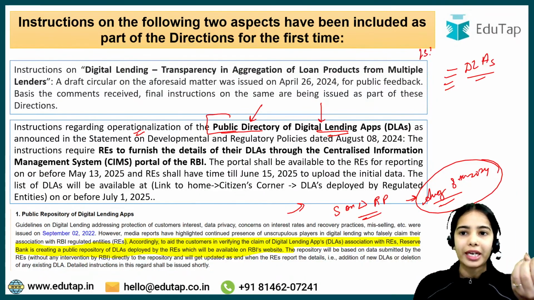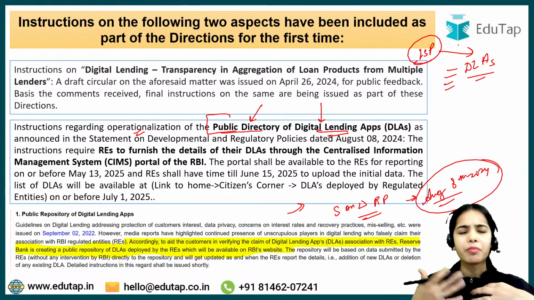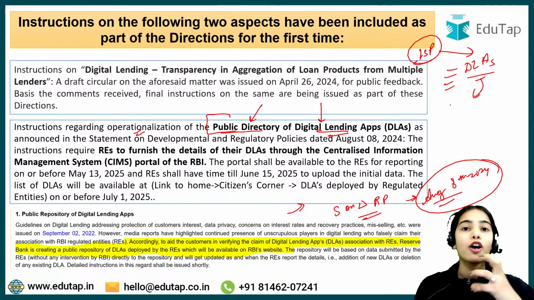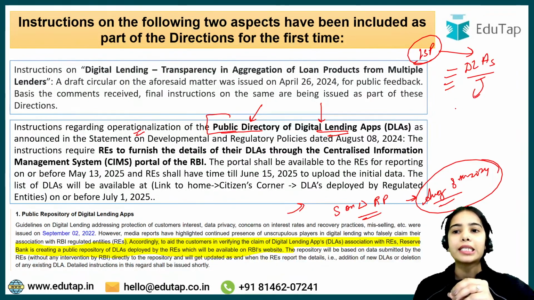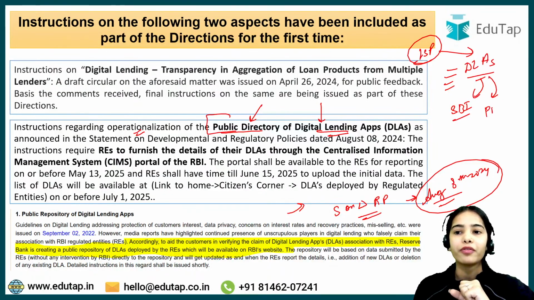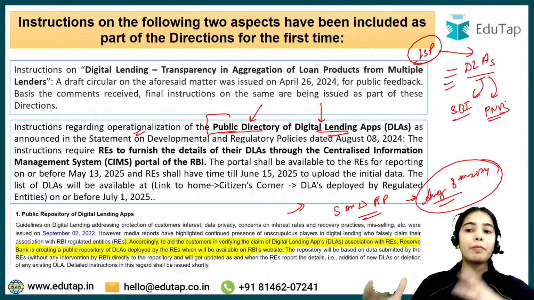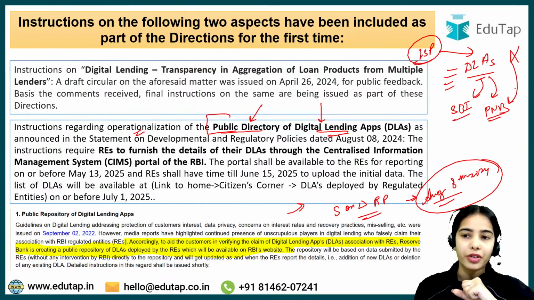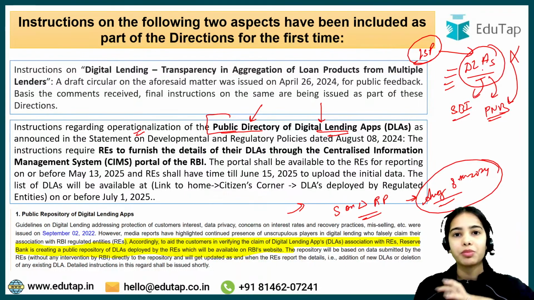The lending service providers, like the fintech companies, were releasing multiple digital lending apps, and many of them were falsely claiming that, let's say, I am connected with SBI, State Bank of India. They were falsely claiming that they are connected with the prominent banks of the country, but they were actually not connected. So they were cheating the customers in a way.